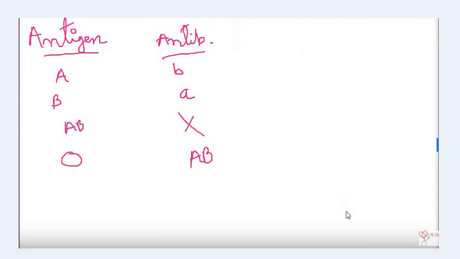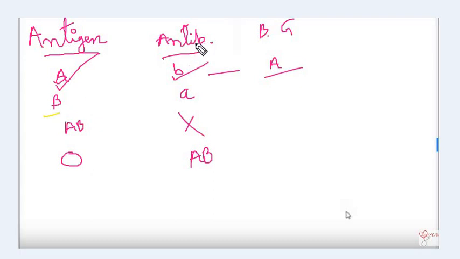If you have antigen A, your antibody will be B, and what will your blood group be? Your blood group will also be A. Why? Blood group is named on the basis of the antigen present. If you have antigen A present, that means your blood group is also A. Now, if you have antigen B present, what will the antibody be?